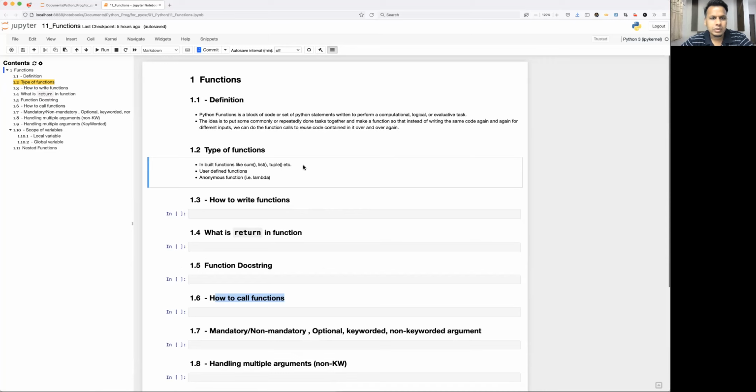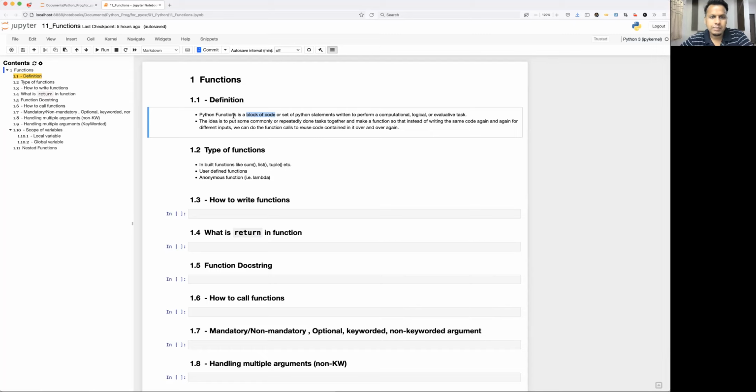So let's see what is the definition. A Python function is a block of code. Why do I say block of code? Because whatever code you have written so far, you may want to repeat it again and again, right? So instead of typing those blocks of code again and again, better you embed them inside a function and call the function wherever it is required.